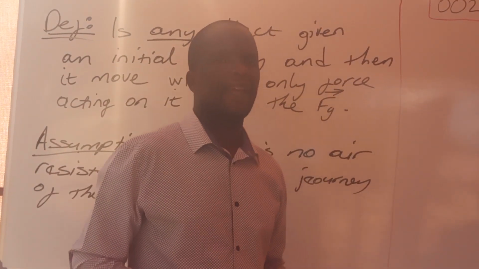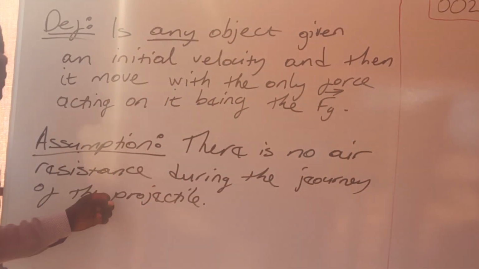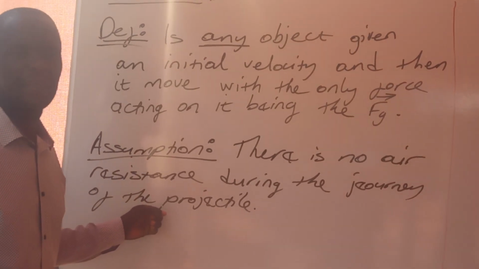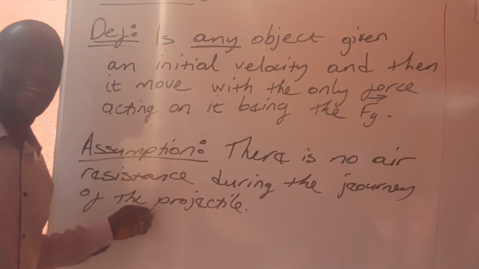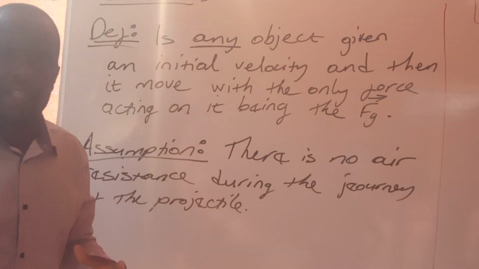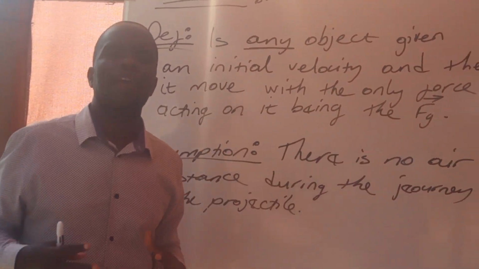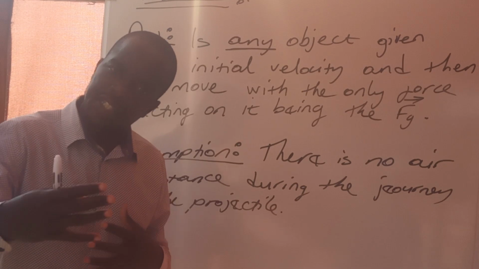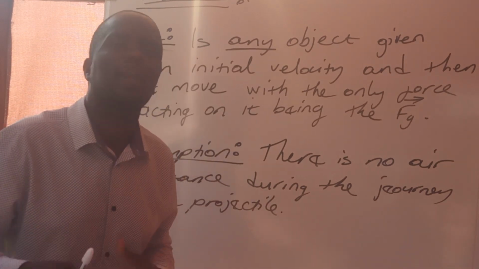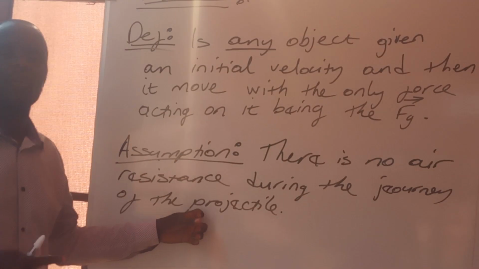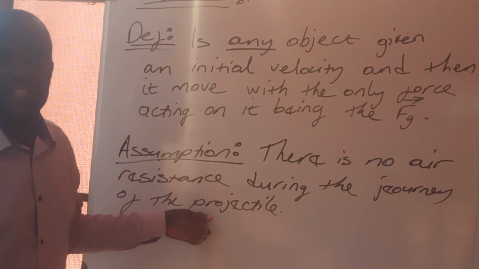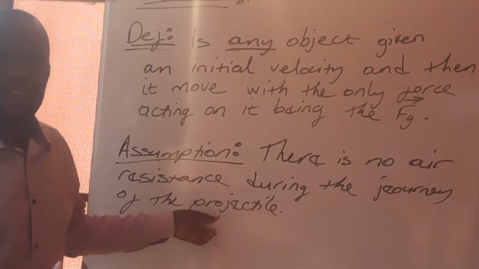Okay. Now, we are making an assumption that there is no air resistance, but in reality, we know that as long as there are air particles around, any object that is moving inside air is going to be subjected to air resistance as it is colliding with air particles. So, in order to simplify our calculations, we assume that there is no air resistance.